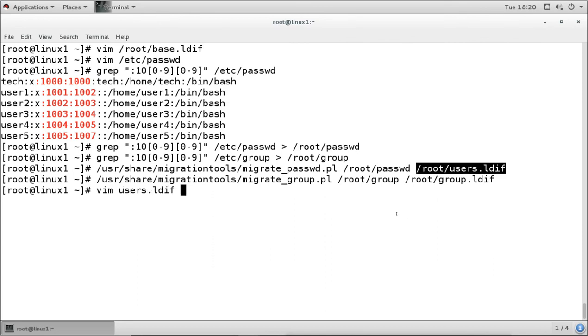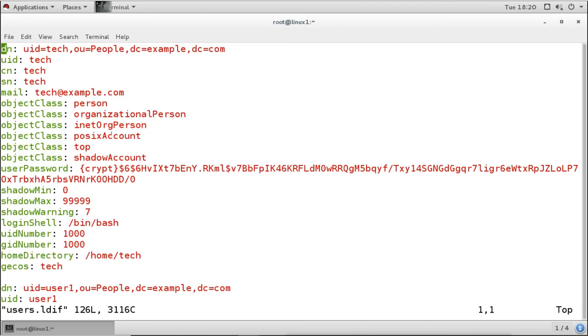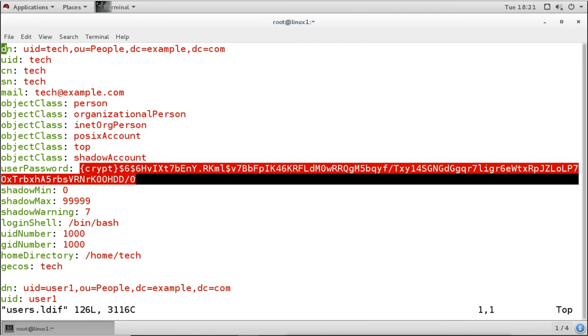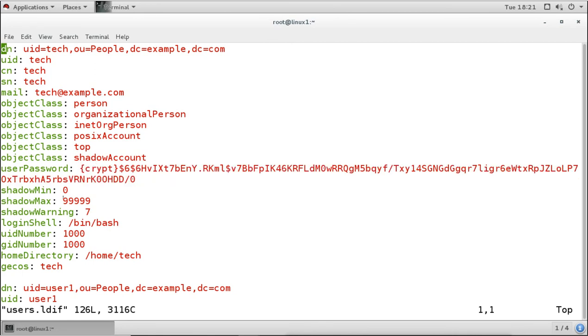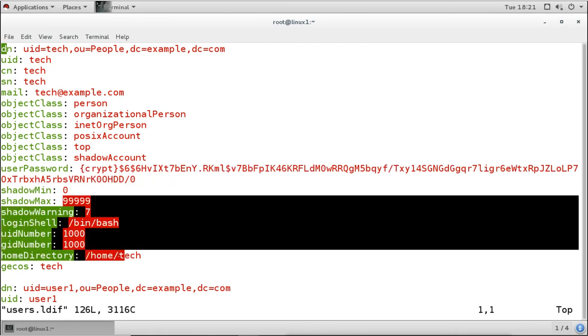You can see what the format of LDAP is. So this is the format of LDAP to store the information about a user. It is saying that this is the username, UID is take, OU is people, DC is example.com, and this is the other information: email address, person, organizational person, and also having the password here in the Windows style, and UID, GID, and whatever, same as for the other users,